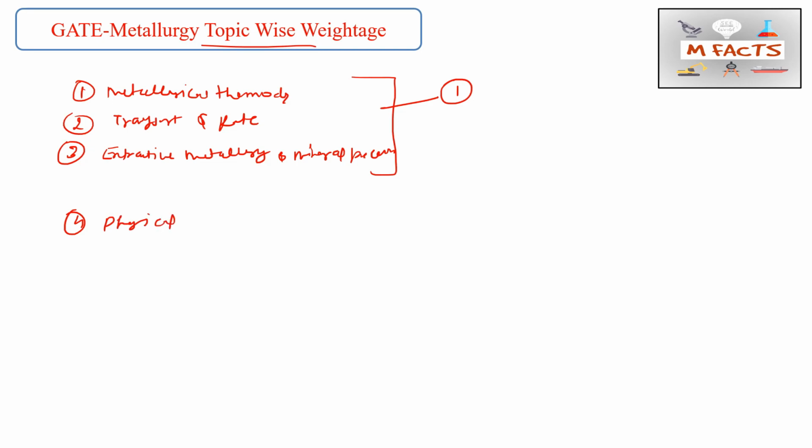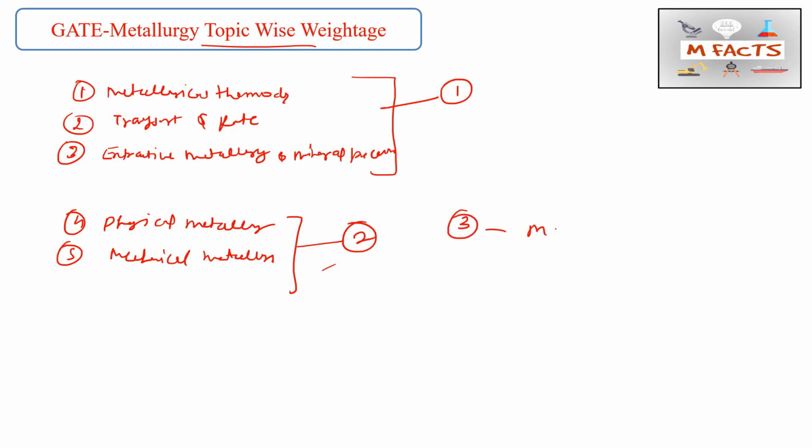That is a very vast subject: physical metallurgy and mechanical metallurgy. These are the sections we considered for topic-wise analysis in the second slide, and the third slide will be manufacturing processes. So this is our analysis. In the first part we will do metallurgical thermodynamics, transport processes and rate processes, then extractive metallurgy. In the second slide we will do physical metallurgy and mechanical metallurgy analysis, and in the third slide we will do manufacturing processes.